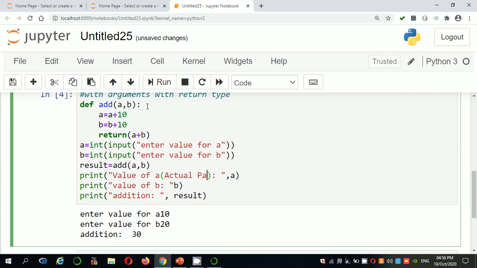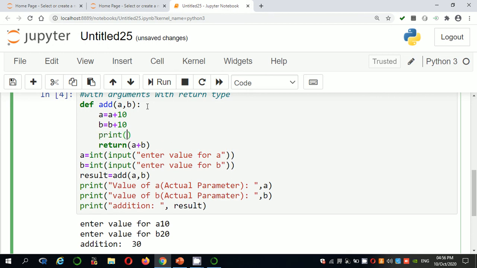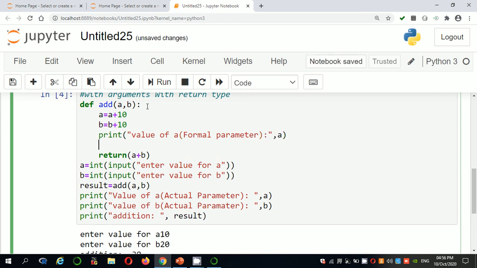Actual parameter. What is this b? Also an actual parameter. After that, you are also printing the a value and b value in the function, value of a, which is nothing but a formal parameter, because these can be defined here. So a, and also print value of b. This is also a formal parameter.